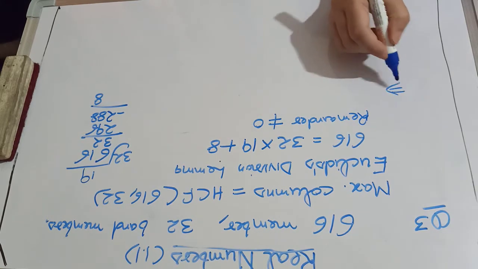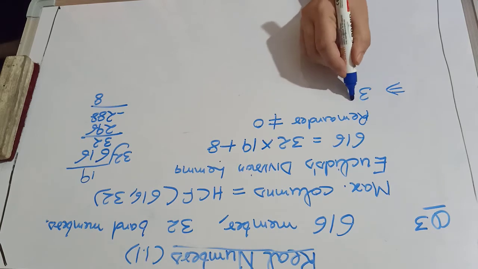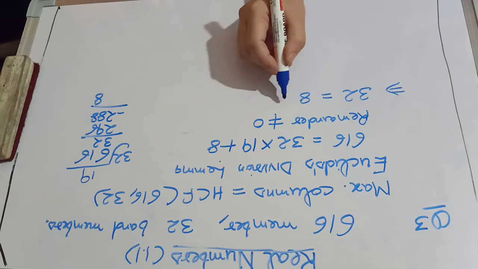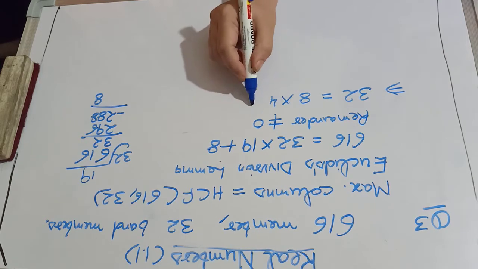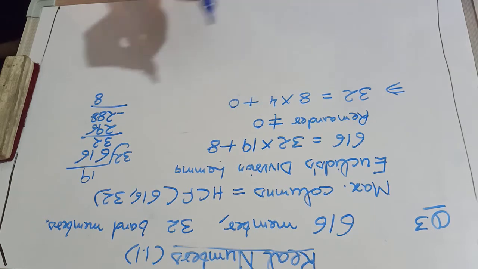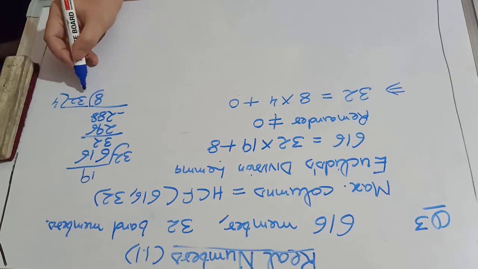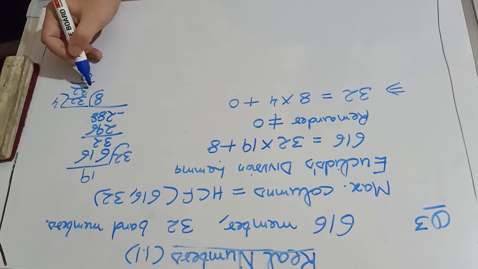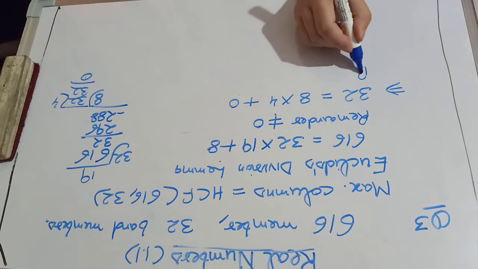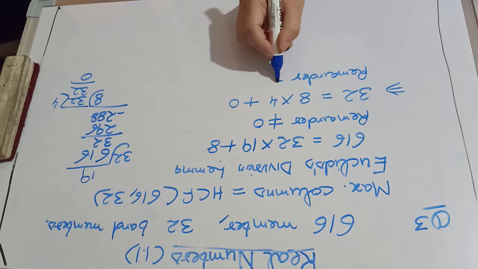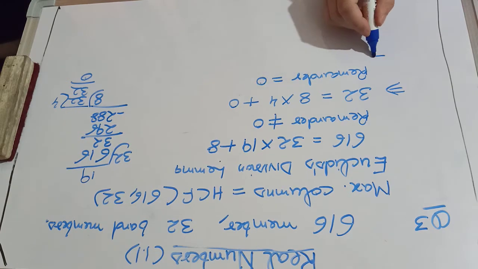It implies we need to apply Euclid division lemma again on 32 and 8. So 8 fours are 32 and obviously the remainder is 0. So here remainder is 0.